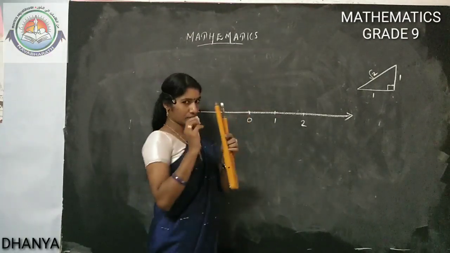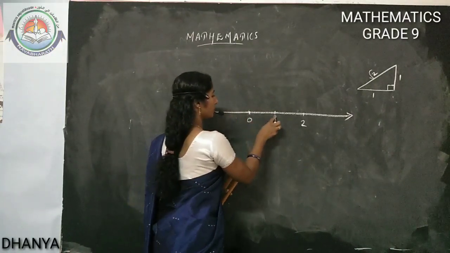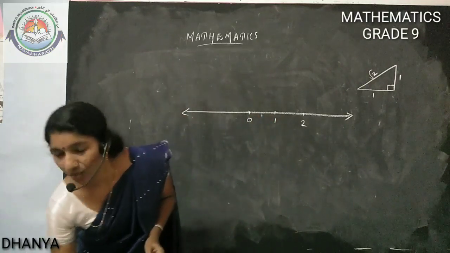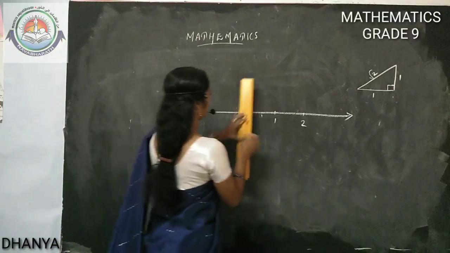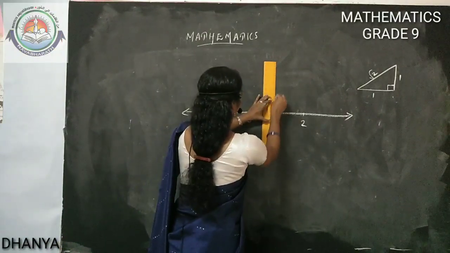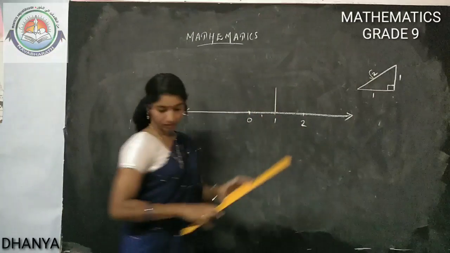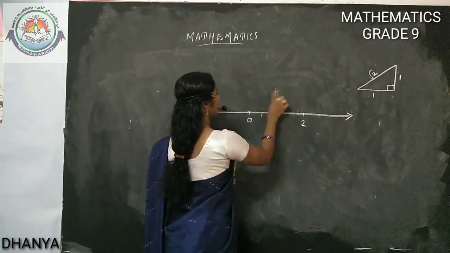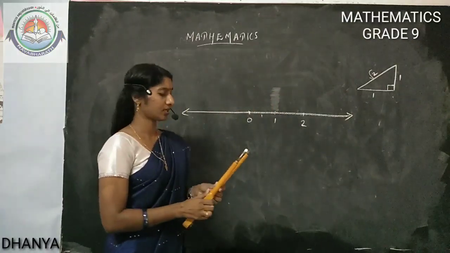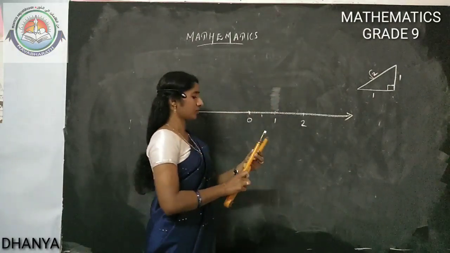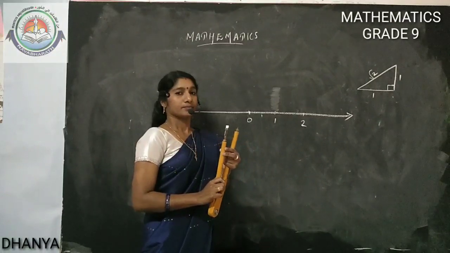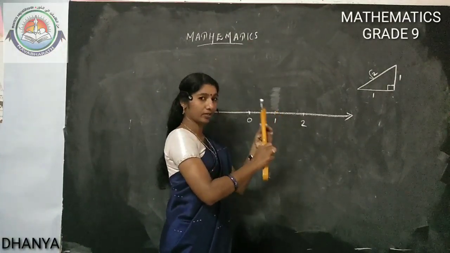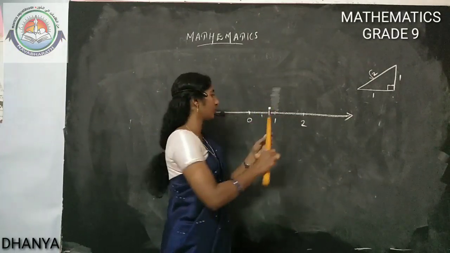So be ready with your compass. From 0 to 1, this is 1 unit. And by using your set square, you draw a perpendicular line from 1. Or with the compass you can draw a perpendicular line, that I will show you. No need of compass, you can use a set square also, no problem. I am going to draw a perpendicular line. It is very important because in the construction chapter you need to know it.